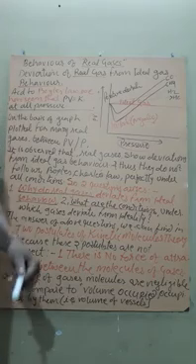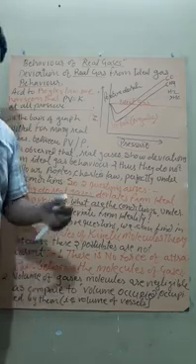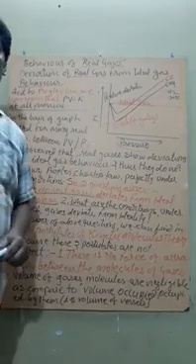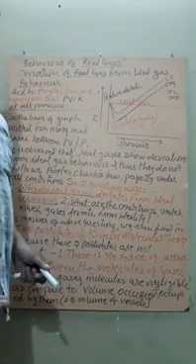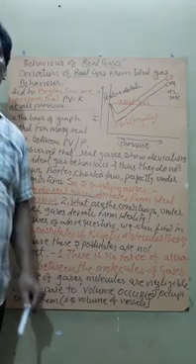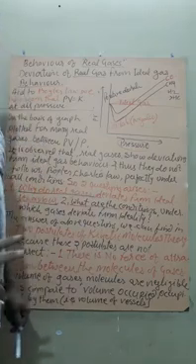That means the postulates given in the kinetic molecular theory hold very well only when two conditions are applied.